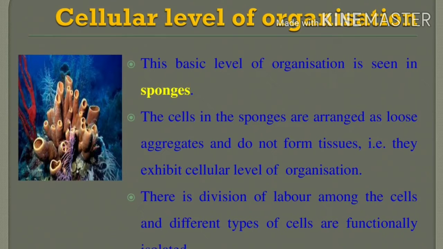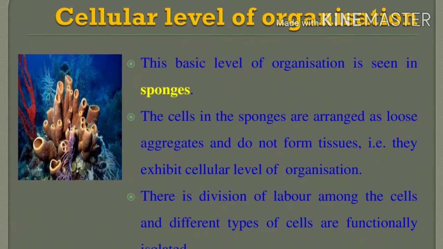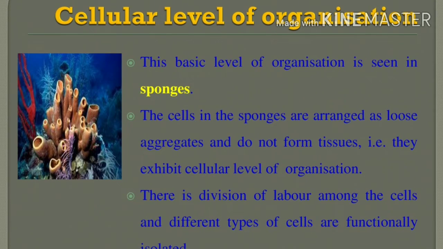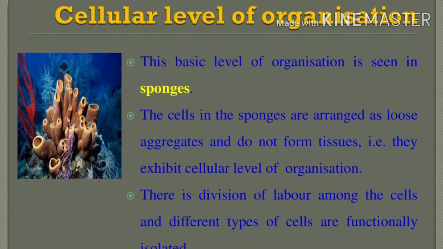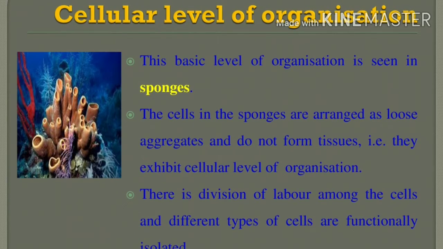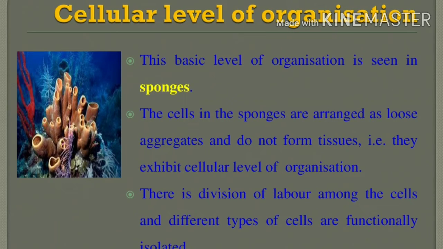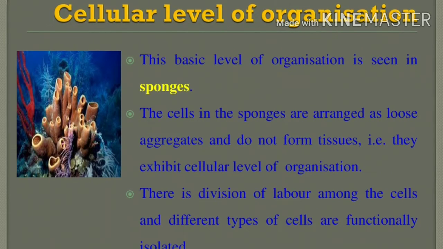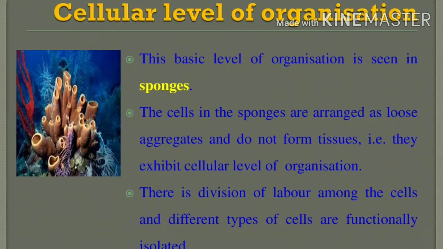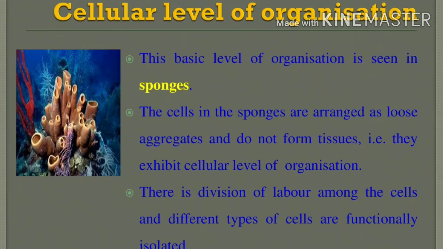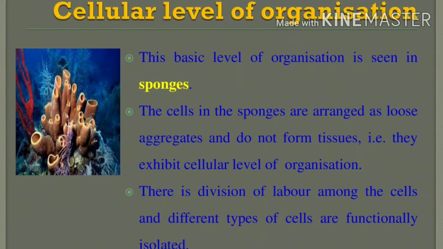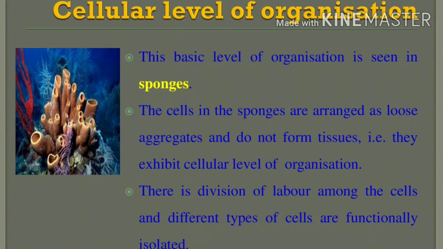cellular level of organization. Now we study the levels of organization. The first level of organization is the cellular level of organization. Now we have to understand the topic. The example is sponges, because sponges have the basic level of organization. Underline this part, it is a 1 mark question. Which one is the basic level of organization? The cellular level of organization is the basic level. Where do we see the cellular level of organization? In sponges.